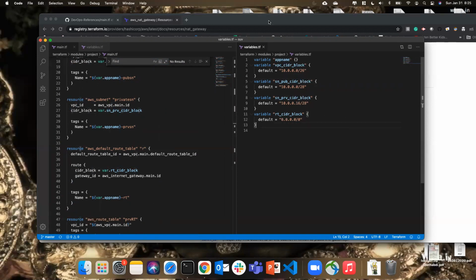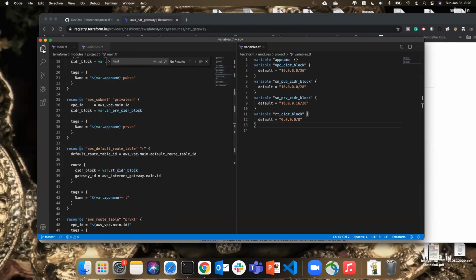So this is perfect, and now we have this ready. Now our module is created. So our module is ready. This module can be shared with anyone. Even I can share this with you guys as well. So you can just create it. To use this, again you need to create your